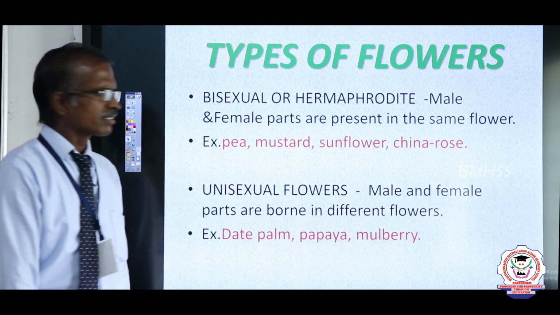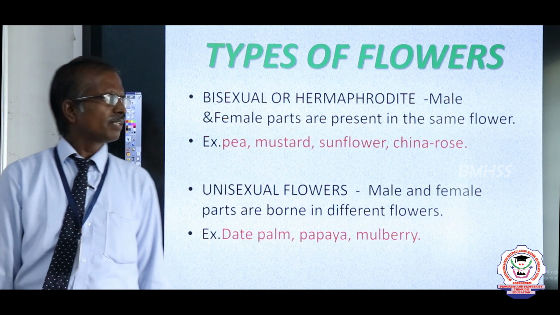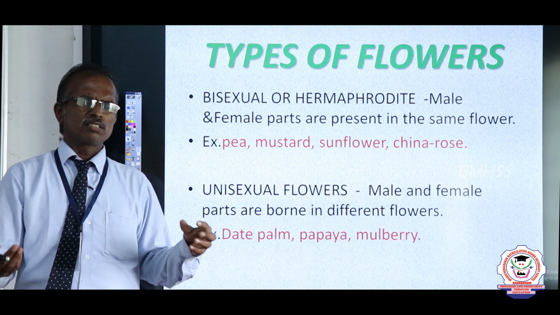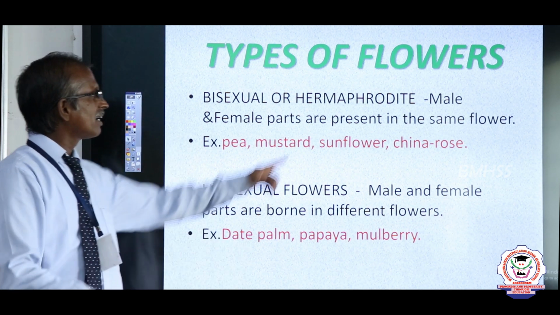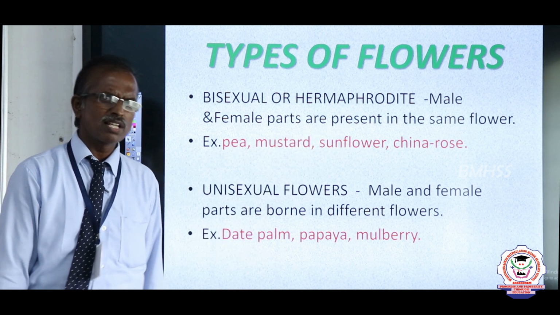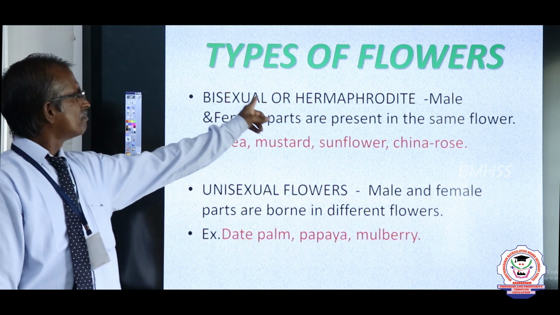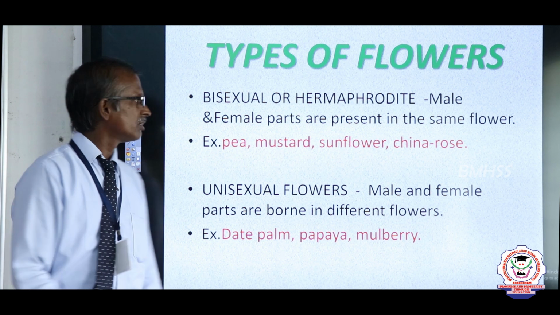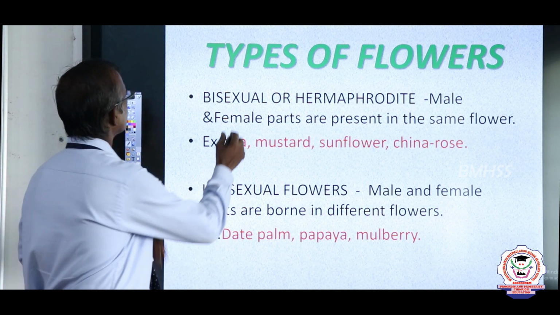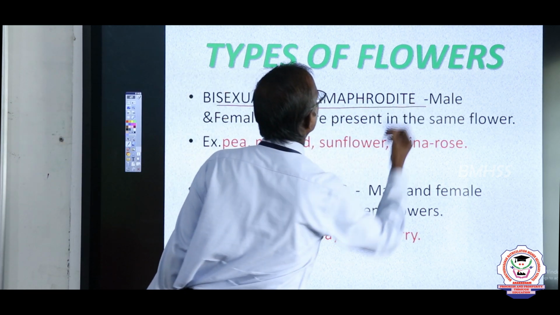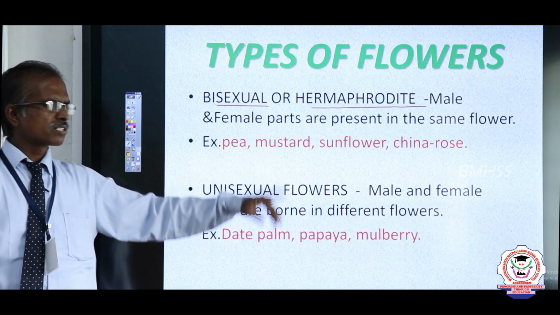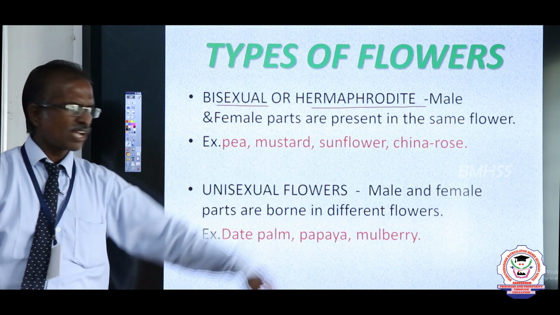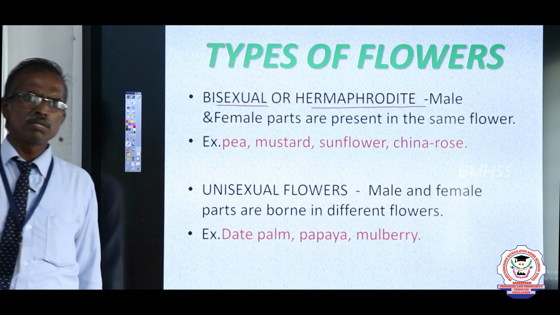Now, types of flowers. There are two types of flowers. Any flower which bears both male and female parts in the same flower is known as a bisexual flower, otherwise called hermaphrodite. Examples: pea, mustard, sunflower and China rose, that is hibiscus.